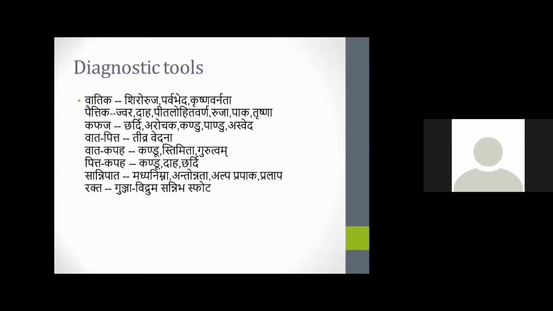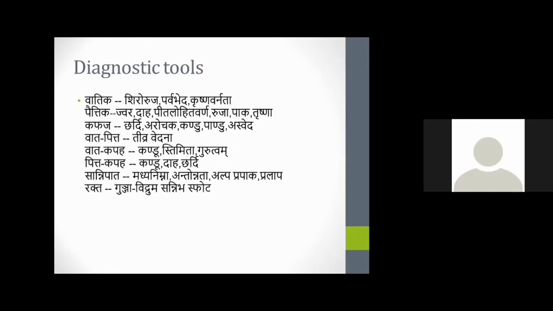If Kapha is involved, then there will be chardi, aruchi, kandu, pandu, asveda. If tivra vedana is there, then Vata Pitta involvement will be there. And if kandu, stimita, gurutva is there, then Vata Kapha involvement will be there. If kandu, daha, chardi is there, then Pitta Kapha involvement will be there.